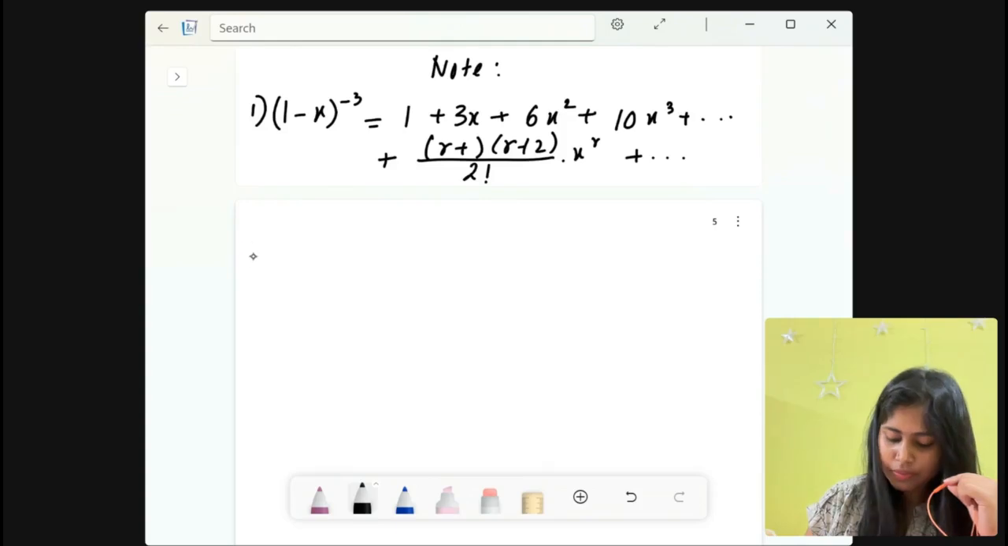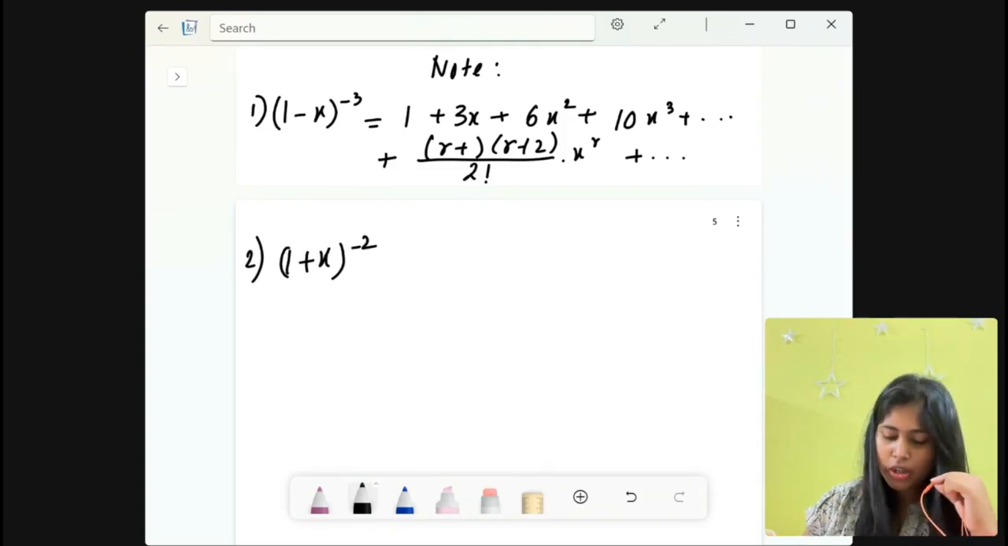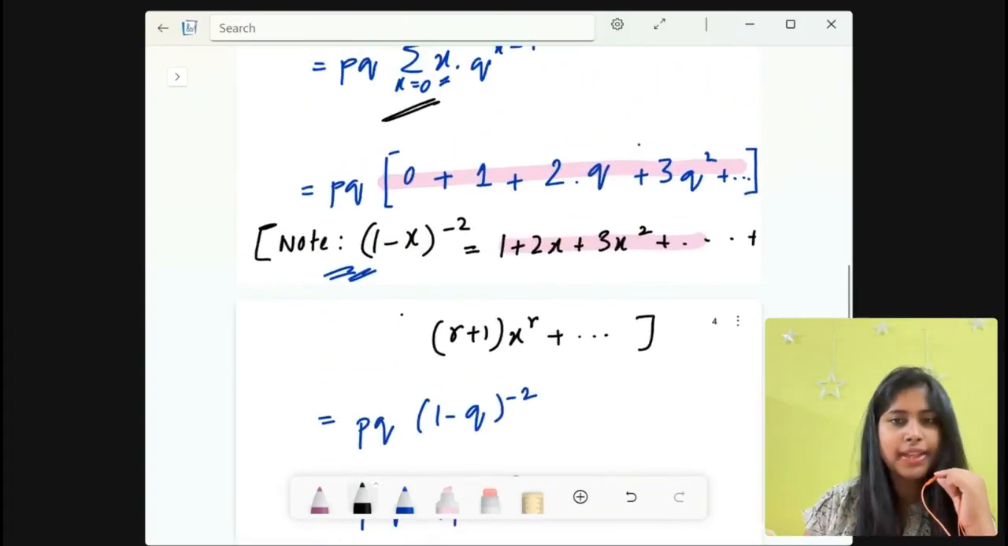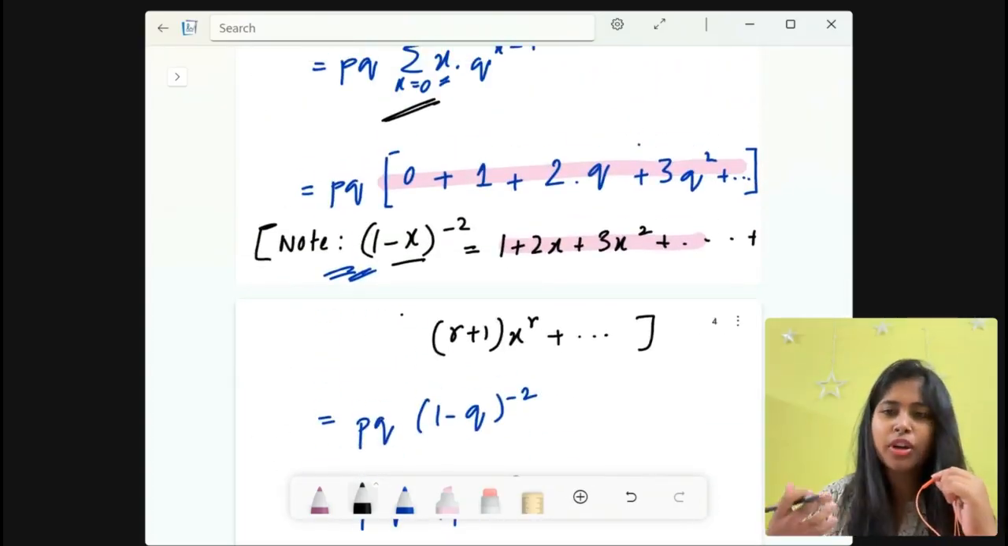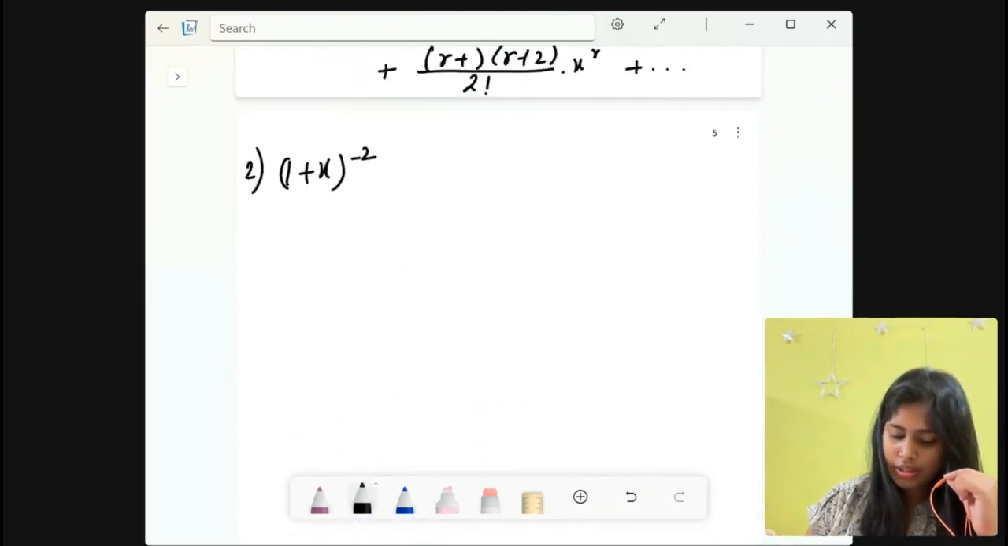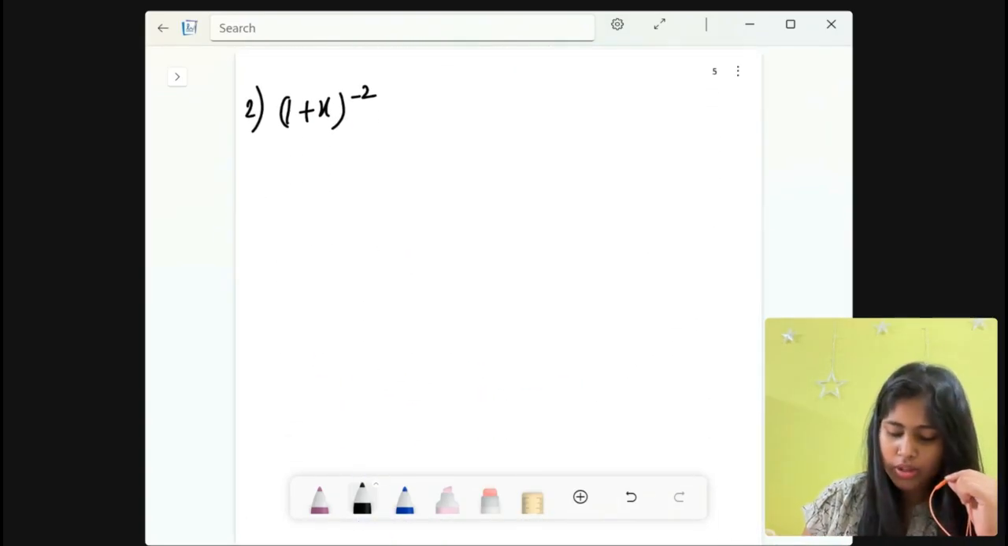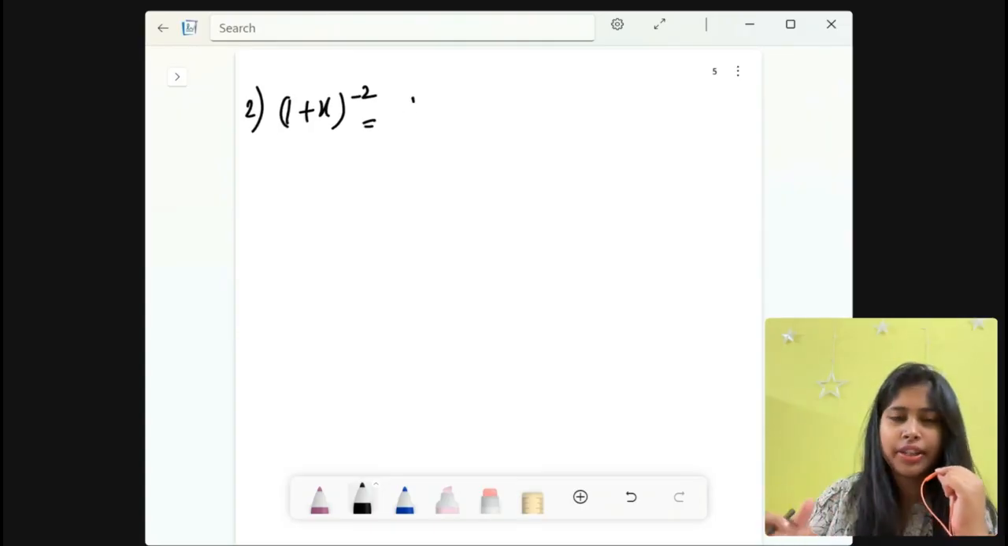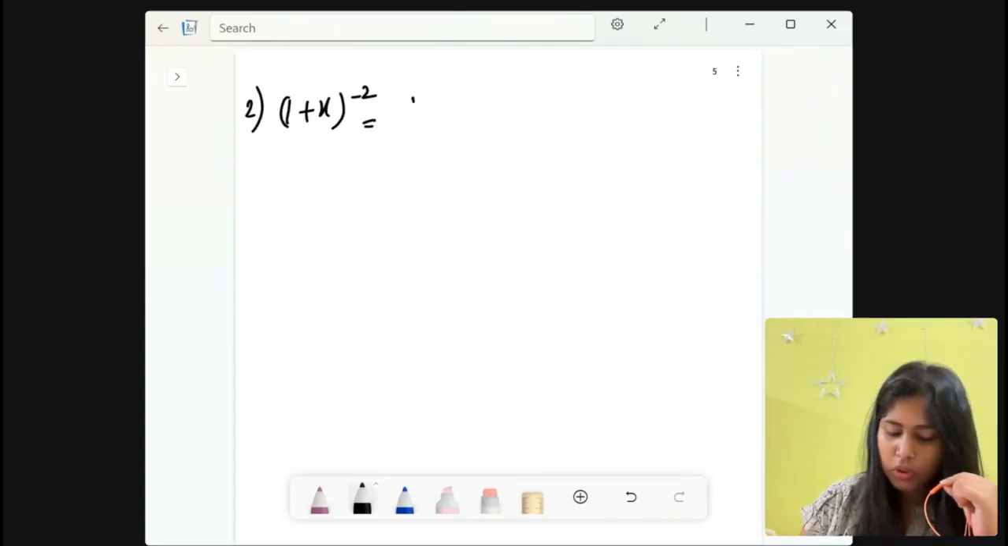And the next is (1 plus x) to the power minus 2. Here we have used what formula? (1 minus x) to the power minus 2, and now we are also learning what is (1 plus x) to the power minus 2. Okay, see, this is coming in alternate plus and minus. Okay, you will see that.